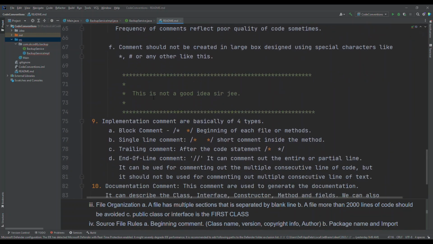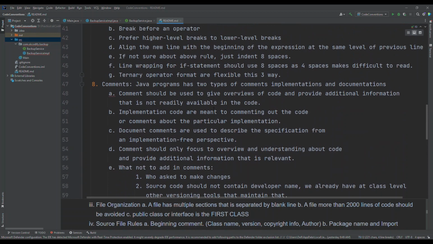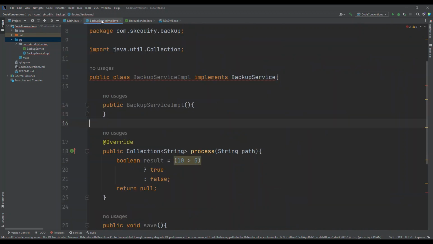And we should not use these kind of comments in the code. This is not preferable at all. Basically, in Java, we have two types of comments: implementation comments and documentation comments. So let me show you implementation comments and documentation comments.